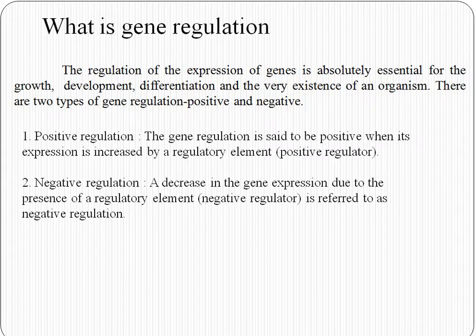The gene regulation is said to be negative when a decrease in the gene expression is due to the presence of a regulatory element, the negative regulator. So both positive and negative gene regulation are needed for conducting the gene expression processes and its regulation in living cells.